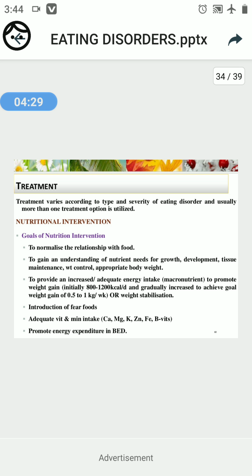Next, to provide and increase adequate energy intake, and to provide adequate energy to the patient, and increase intake of macronutrients, which means to promote weight gain.